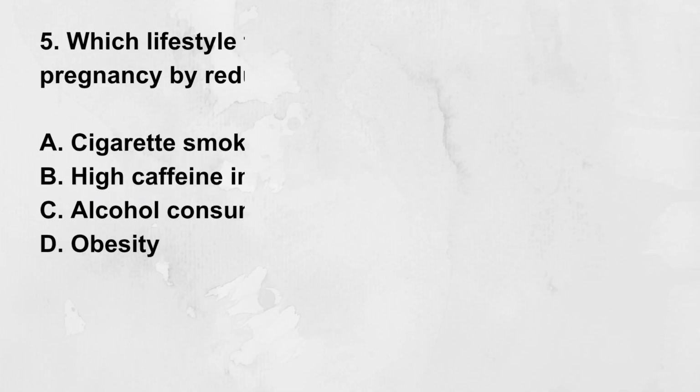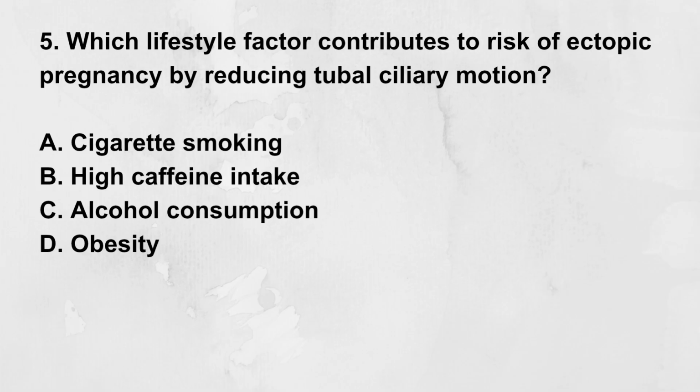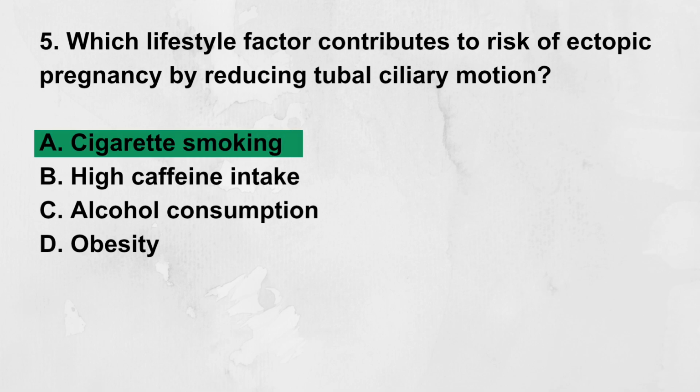Which lifestyle factor contributes to risk of ectopic pregnancy by reducing tubal ciliary motion? A. Cigarette smoking. B. High caffeine intake. C. Alcohol consumption. D. Obesity. Correct answer: A. Cigarette smoking. Smoking reduces ciliary motion in the fallopian tubes, impairing the transport of the fertilized ovum and raising ectopic risk.